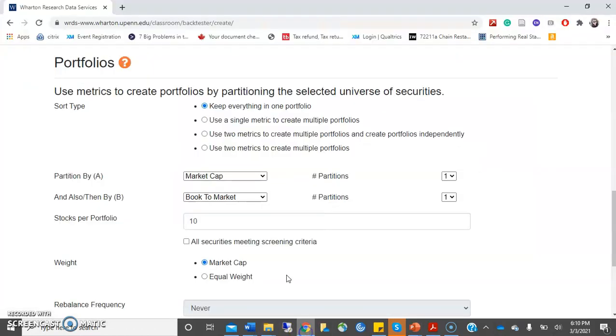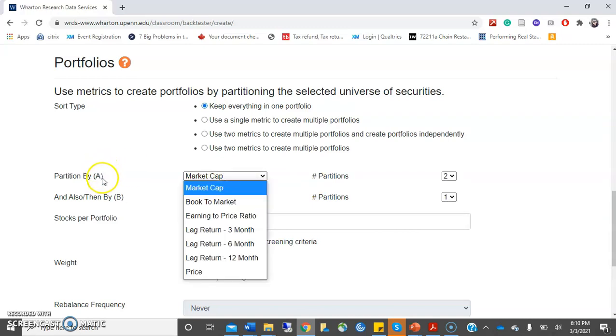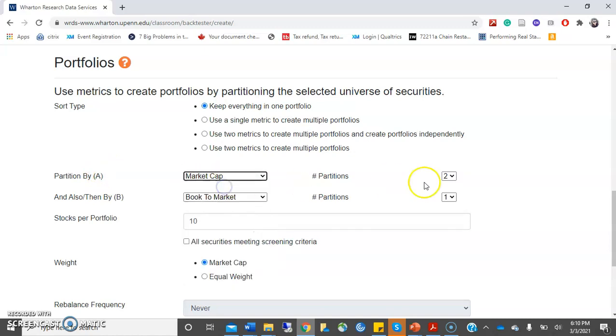In the Word document, when I say partition, here you need to define it. Let's say my first factor is market capitalization. I want to split my portfolio based on market capitalization, high versus low. So I'll select partition by A, where A is my first criterion, market capitalization, and the partition is 2, which means I will have a portfolio with high and low market capitalization partitions. Let's say my second parameter was price. I want to screen the securities based on price, high versus low, so I'll choose another 2, high versus low partitions.